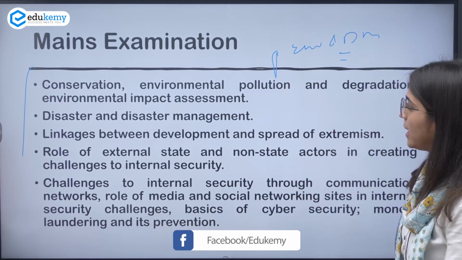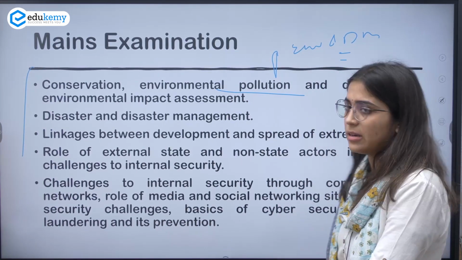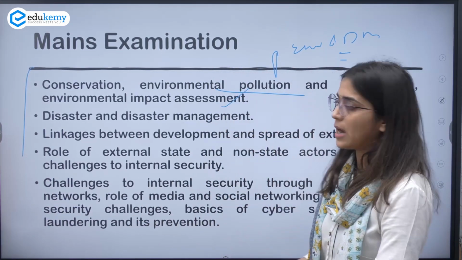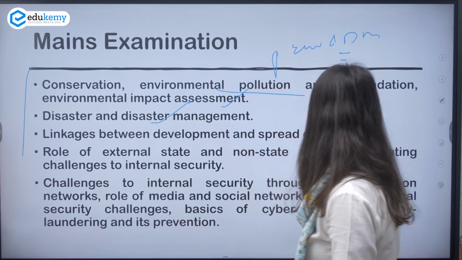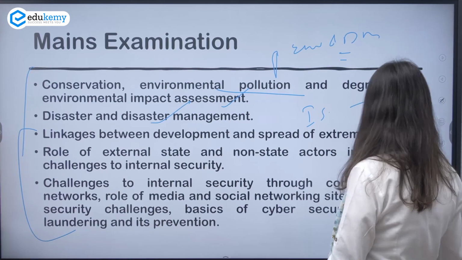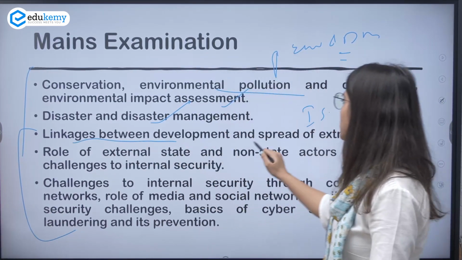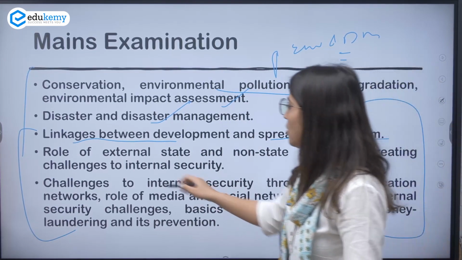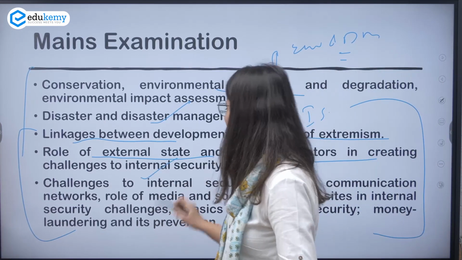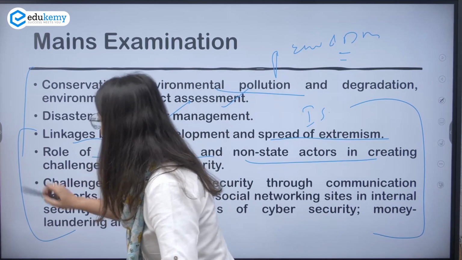Now this is the part on environment and disaster management. This is what you have to prepare under environment: conservation, environmental pollution, degradation, their impacts, and environmental impact assessment. And under disaster management, and this is your internal security part. You have to prepare linkages between development and spread of extremism, the role of external state and non-state actors in creating challenges to internal security, and many more. There are many more things here which you have to prepare under internal security.